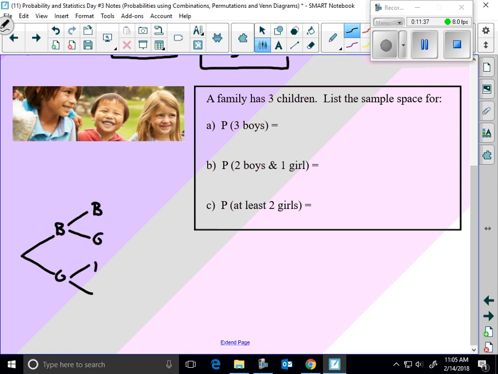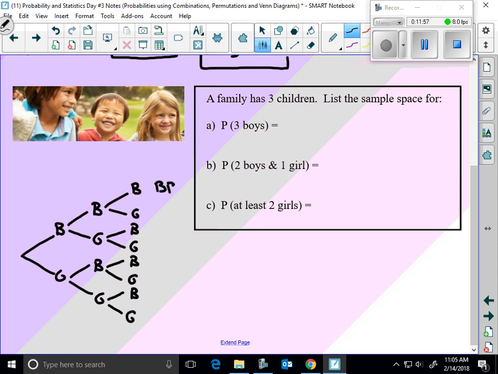Boy, girl. Boy, girl. Another child is born. Boy, girl, boy, girl.